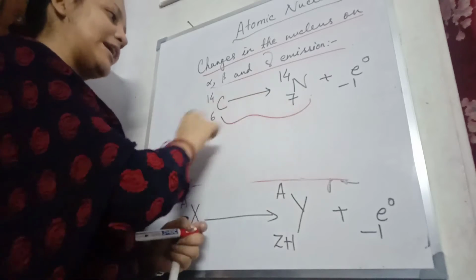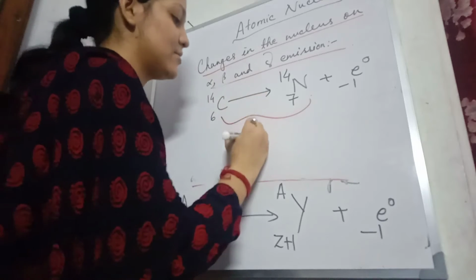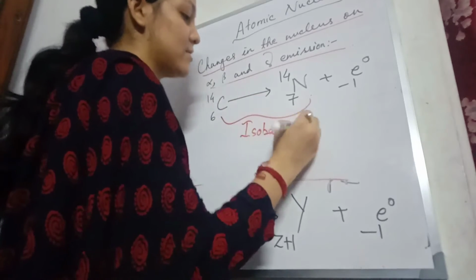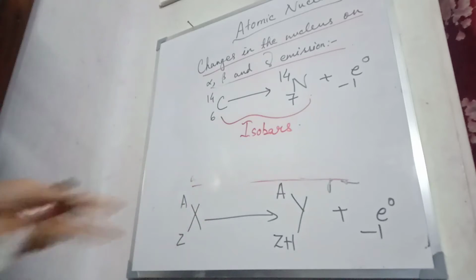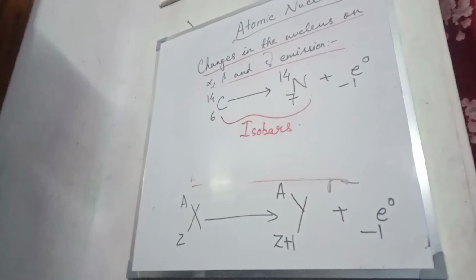Right, and here these two elements are different elements. They have different atomic numbers but their mass number is the same. I think you've already done this in your previous class. This type of elements are called isobars. So in case of beta emission, we are getting isobars. Okay, this is important.